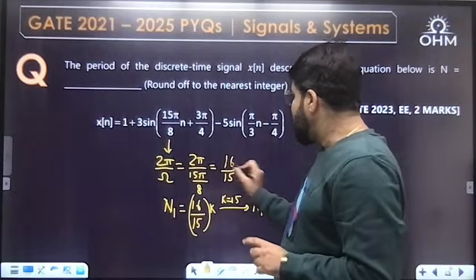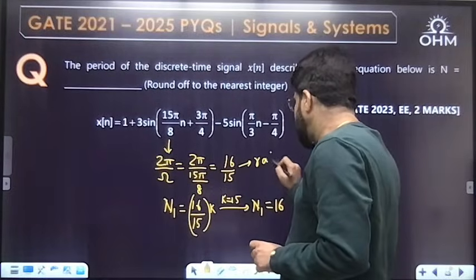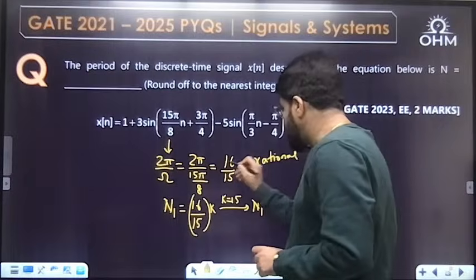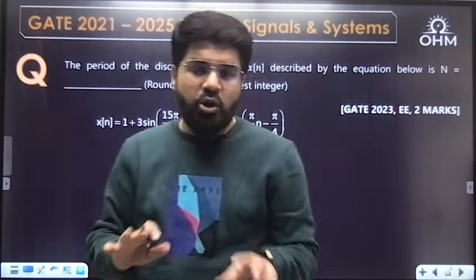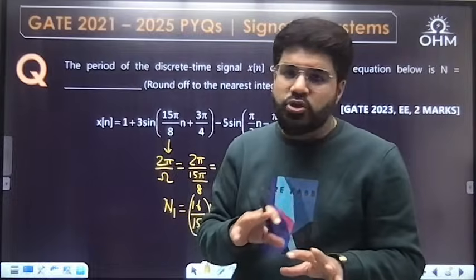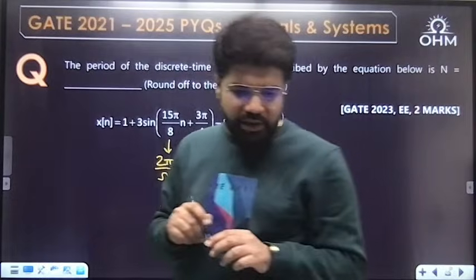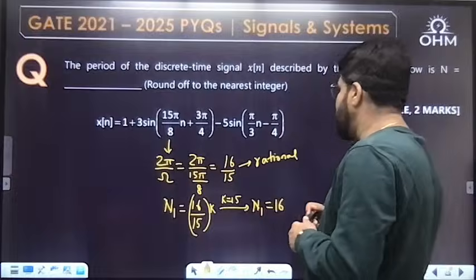But yes, if 2 pi by omega was irrational, here it is rational, a ratio of two integers. If it was irrational, then the signal is aperiodic. Discrete time sinusoids are not always periodic. That you have to be clear about anyways.